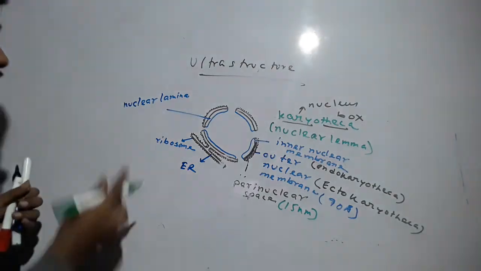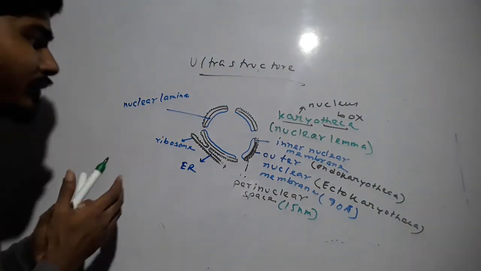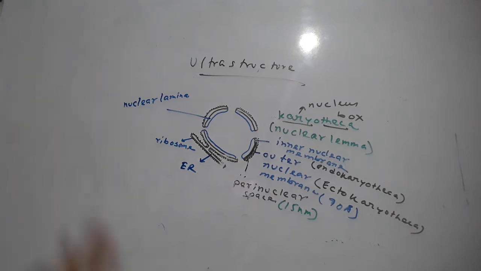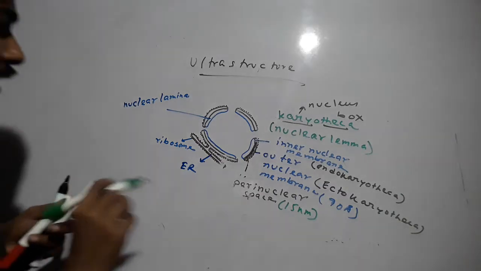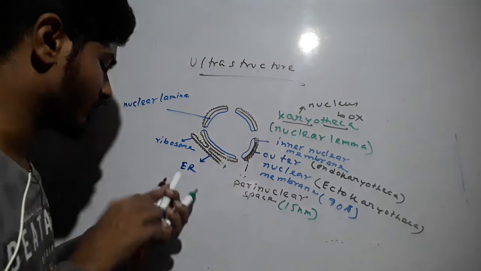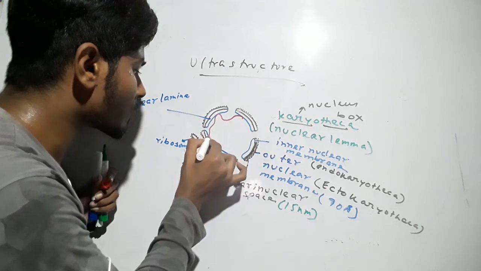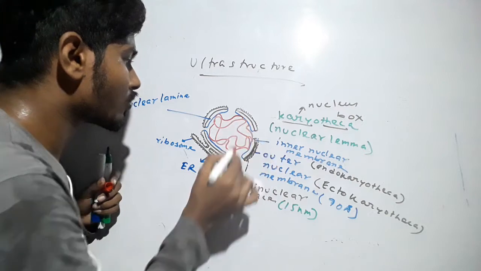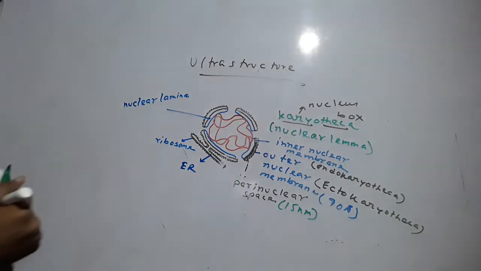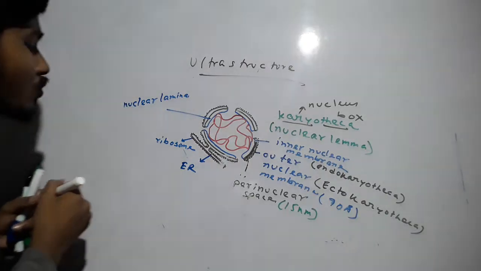Now this nuclear lamina is actually a network of fibrous protein, so proteinaceous fibers. And this nuclear lamina helps in the attachment of the chromatin reticulum to the inner side of the inner nuclear membrane. So that's the main function of nuclear lamina.